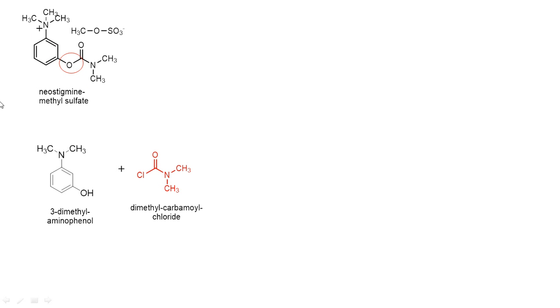We are taking 3-dimethylaminophenol and dimethyl carbamoyl chloride. Because this is an acyl chloride and this is a phenol OH group, we can easily form an ester group. This is how the starting molecules are used for obtaining this intermediate compound.